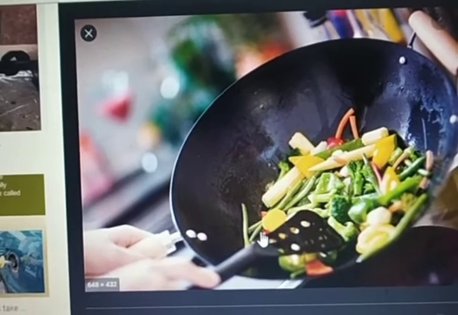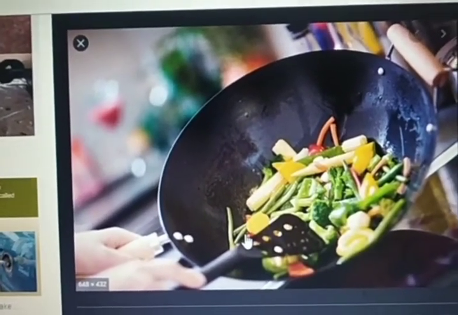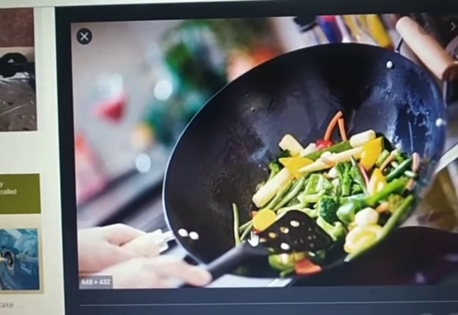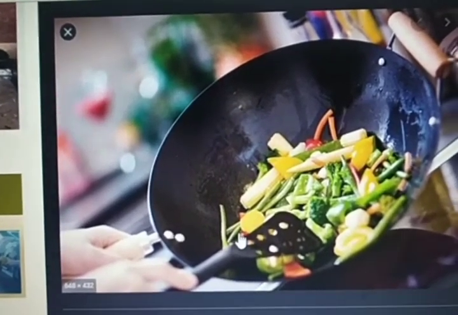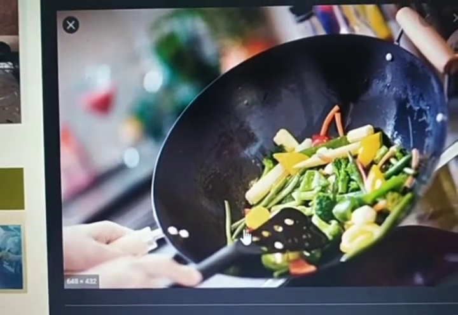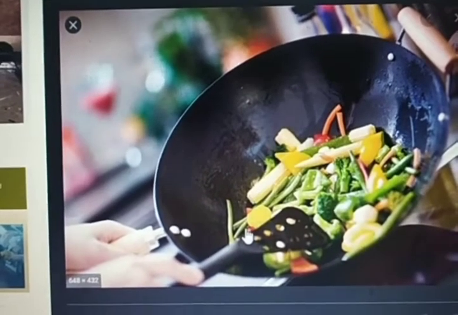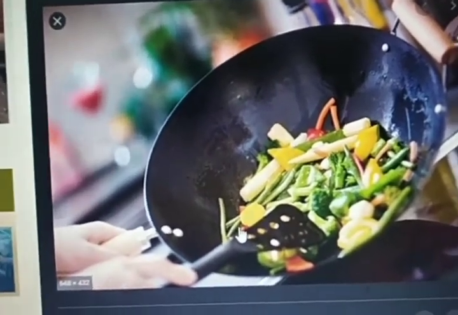After your food is cooked, you cannot get the raw food or vegetables back from the cooked food. So cooking of food is a chemical change.